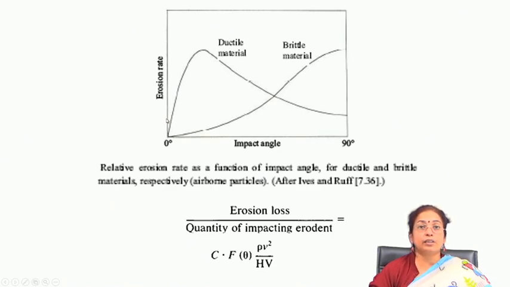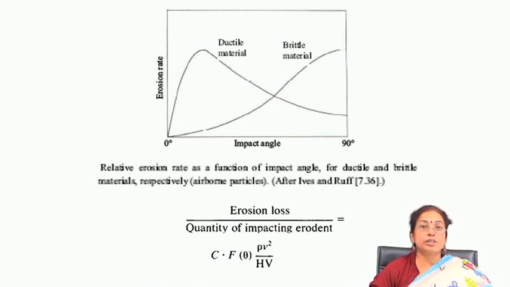So, for ductile metal you will find that usually at an angle of 30 degrees or so, the erosion rate is maximum. On the other hand, in brittle material the erosion rate is maximum at an angle of 90 degrees. Ductile material is very tough in nature.